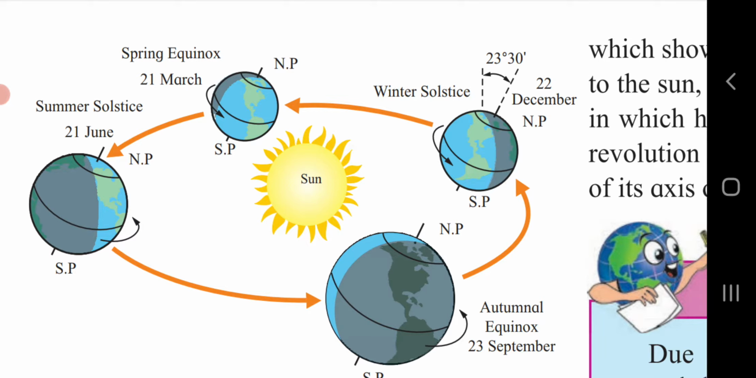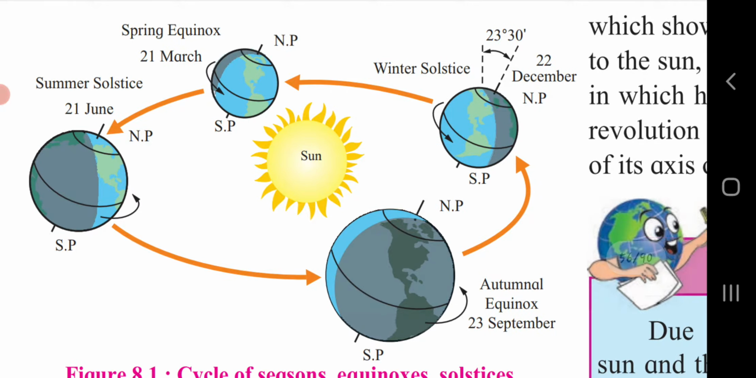On 21st March, that is spring equinox, the northern hemisphere and the southern hemisphere are both at an equal distance from the sun. You can see on 21st June, that is summer solstice, the northern hemisphere is tilted towards the sun while the southern hemisphere is away from the sun. You can see the position. On 23rd September, that is autumnal equinox, the northern hemisphere and the southern hemisphere are both at an equal distance from the sun. You can see they are at an equal distance.